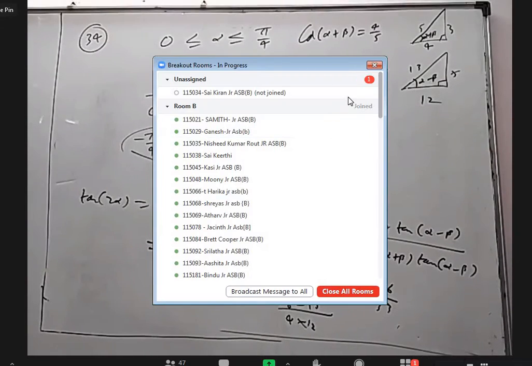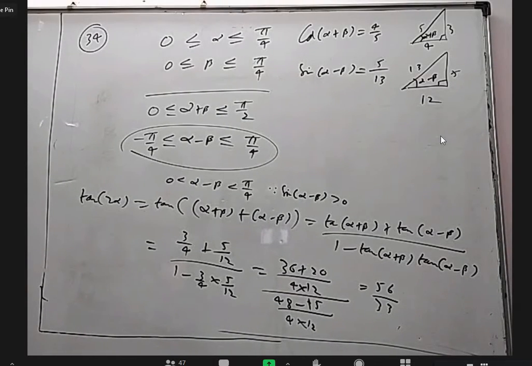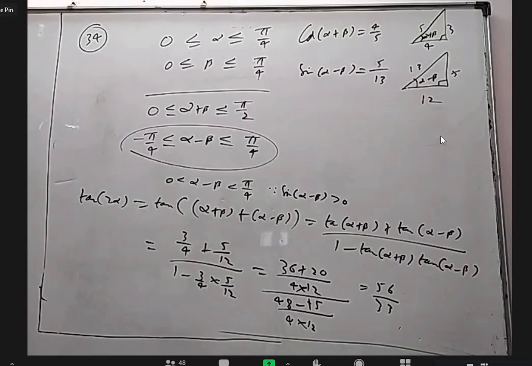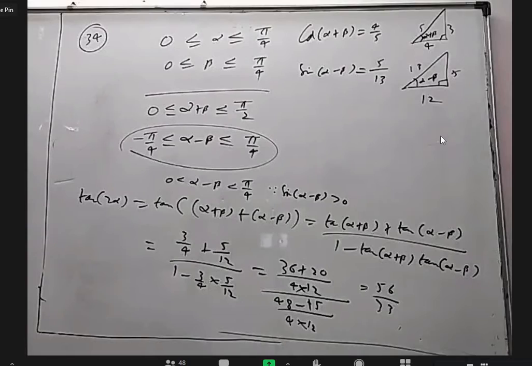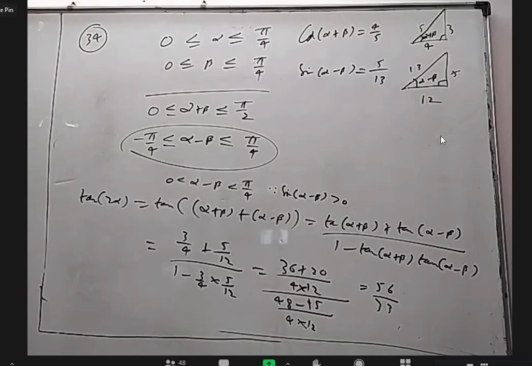Sir, can you explain alpha minus beta again, considering the maximum and minimum value? Yeah, if you want the difference of two quantities to be maximum, the first quantity should be maximum, the second quantity should be minimum. Maximum value of alpha is 45 and the minimum value of beta is 0. 45 minus 0, maximum will be 45. If you want the difference of two quantities to be minimum, the first quantity should be minimum, the second maximum. So alpha minimum is 0, beta maximum is 45, 0 minus 45. So one time 45 minus 0, another time 0 minus 45. That's why it is between minus 45 to plus 45. Okay?